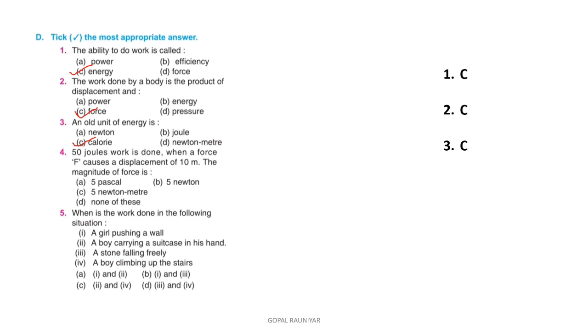Now we will solve question number 4 numerical. Here we know work is force into displacement. Work done is given, 50 joule. Force is unknown. Displacement is 10 meter. What we will do? We will divide by 10, sending it to the left hand side of the equation. 50 by 10 is equal to 5 Newton. So the answer of 4 is B.